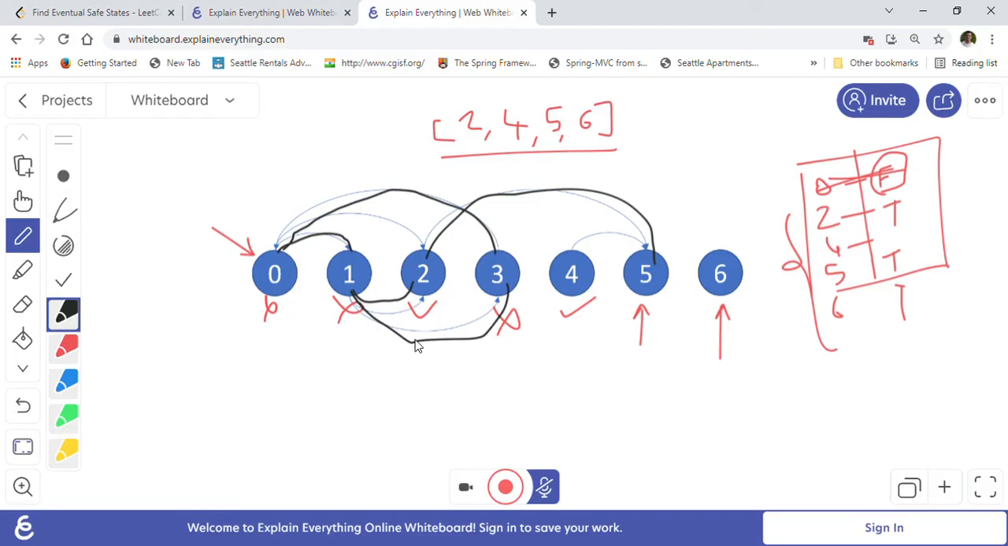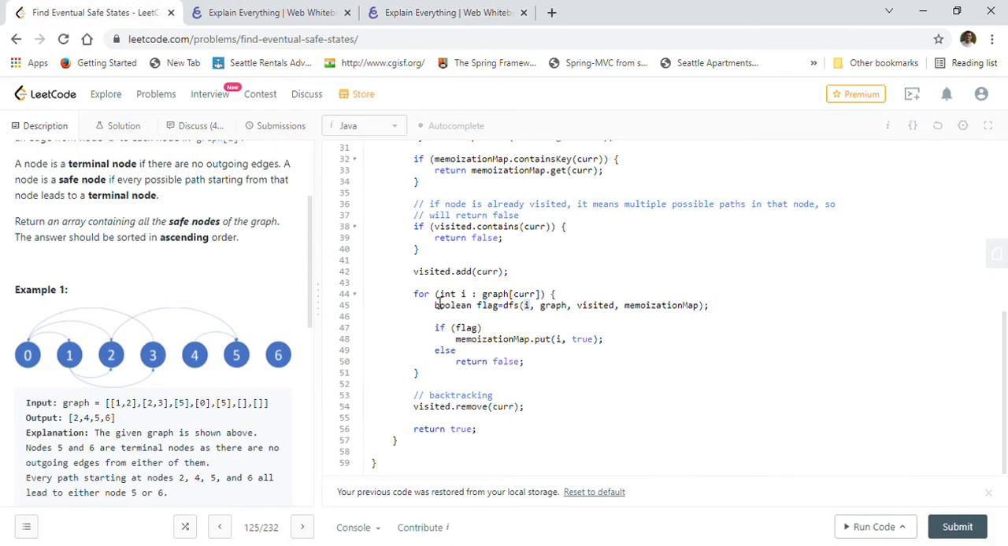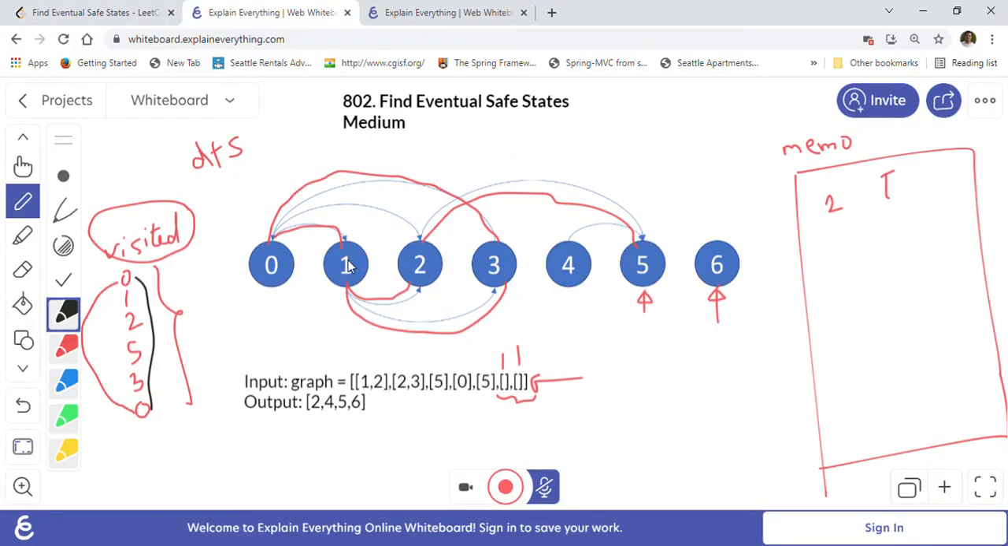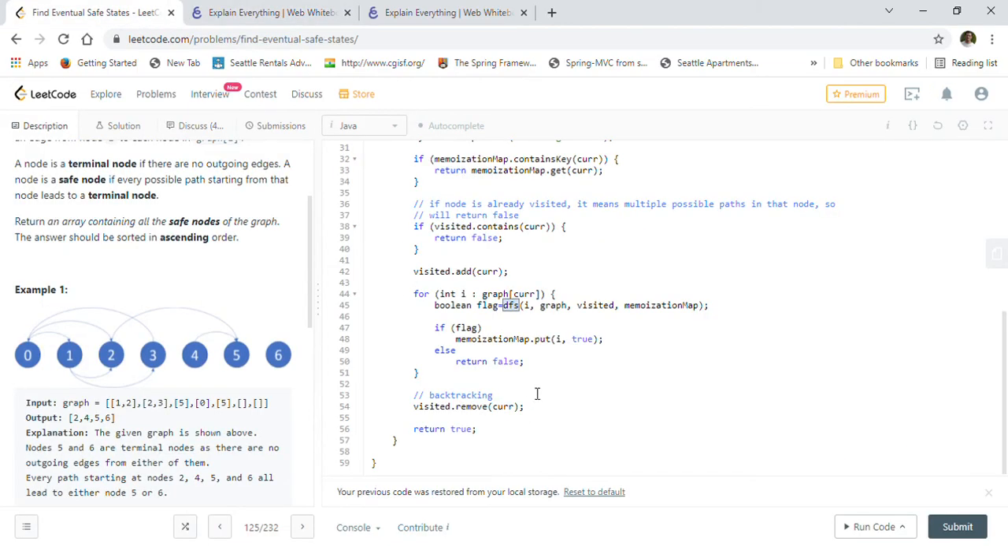So this is how the DFS works. We are checking all the paths which are starting from 0. So here we are checking all the paths which are starting from 0 and doing DFS on those nodes as well. We will do DFS on 1, we will do DFS on 2, we will do DFS on 3, because they are gradually coming in the path traversal. So that's what we are doing, and we are recursively calling our DFS function here.